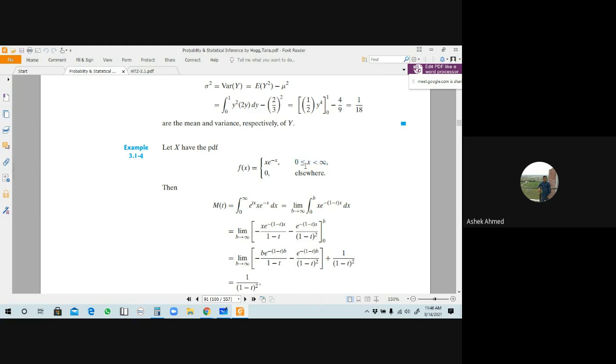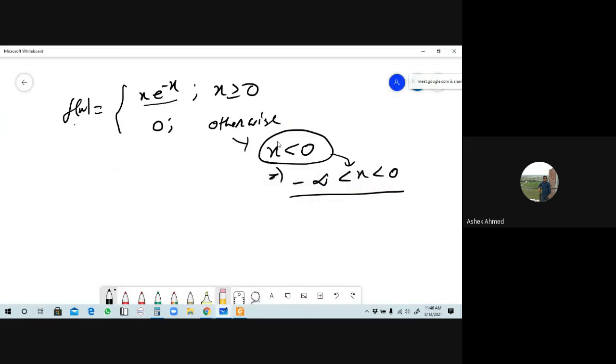Is it right? Because x is representing an interval. What do you mean by x is greater than or equal to 0? This represents an interval. Is it right? The interval is here closed interval 0, open interval plus infinity. Respond, is it alright? Okay, from here you have to find out mean and variance.